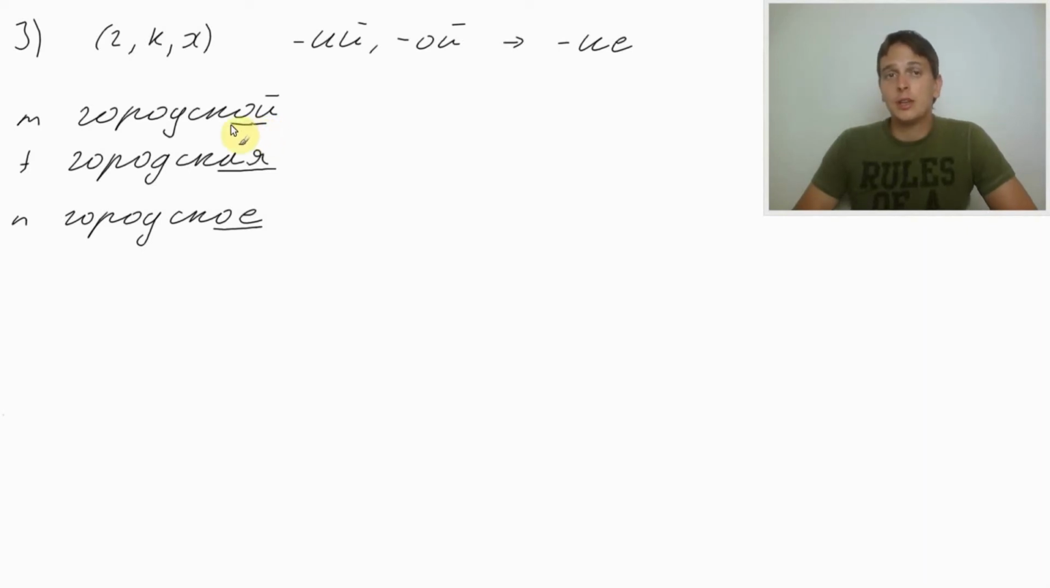So technically, we need to look at the letter before ой. It's ka, one of those 3 letters. And because of this, we need to replace last 2 letters with и. So for plural, we'll get городские. Городские дороги. The city streets.